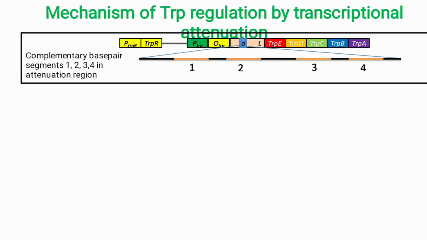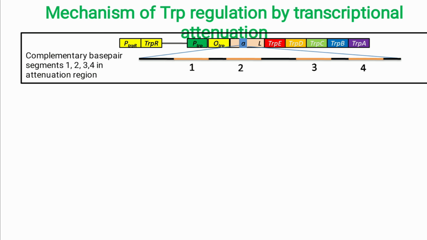So we will see the illustration. This is the attenuator region. It has 4 complementary sequences, 1, 2, 3 and 4, that are capable of dimerizing with each other. 1 will dimerize with 2, similarly 2 will dimerize with 3, and 3 will dimerize with 4. If the dimerization occurs between 2 and 3, it will prevent the dimerization of 1 and 2 or 3 and 4. Okay, so this is the basic thing.